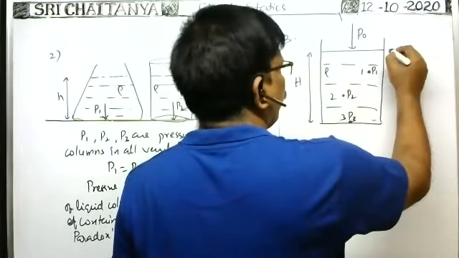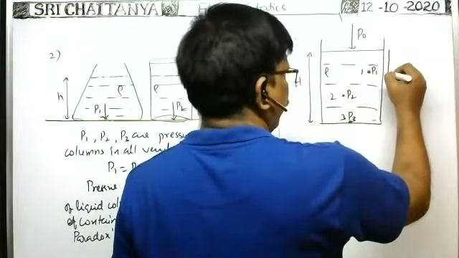So this point P1 is at a depth H1. This point P2 is at a height H2 from the bottom. This point P3 is of course at a depth capital H. Now, atmospheric pressure P naught is also given. So what is the total pressure at this point 1? At this point 1, what is the total pressure?